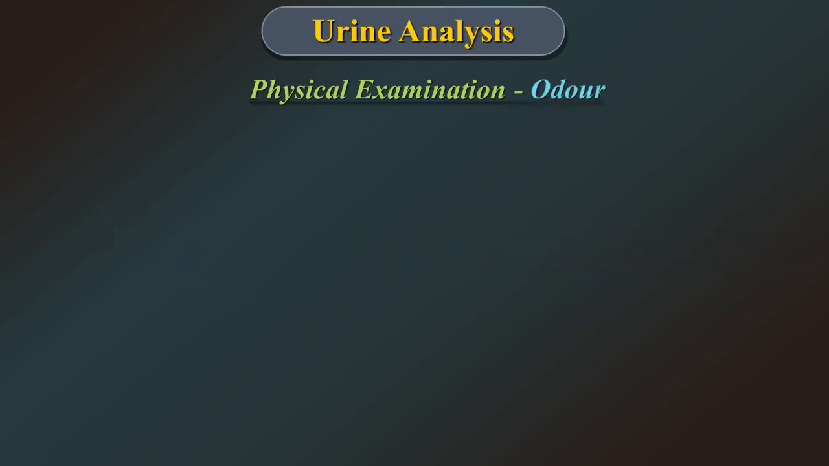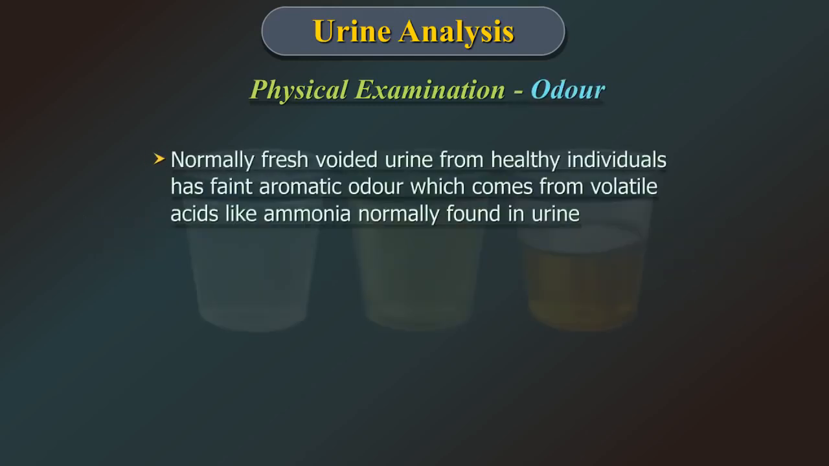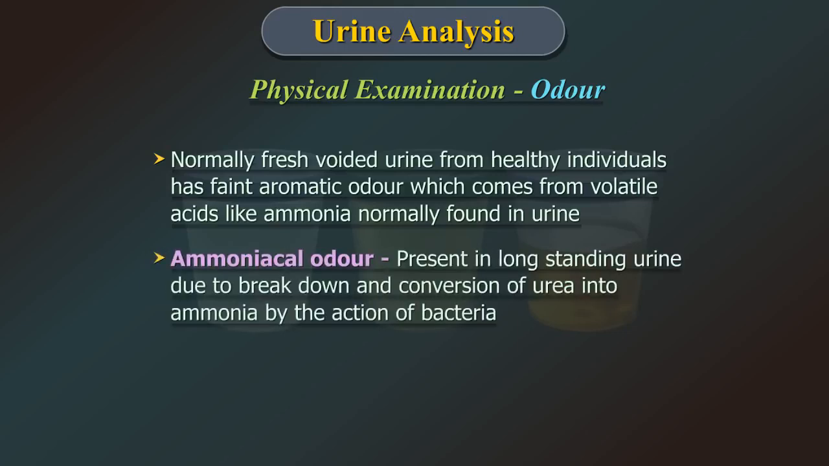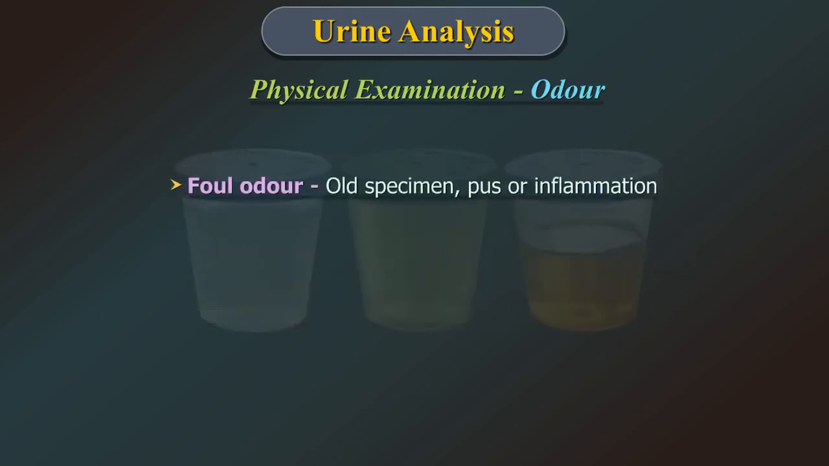Next, odor. Normally, freshly voided urine from a healthy individual has a faint aromatic odor which comes from volatile acids. An ammoniacal odor is present in long-standing urine due to breakdown and conversion of urea into ammonia by the action of bacteria. A foul or an offensive smell could be due to an old specimen, pus, or inflammation.